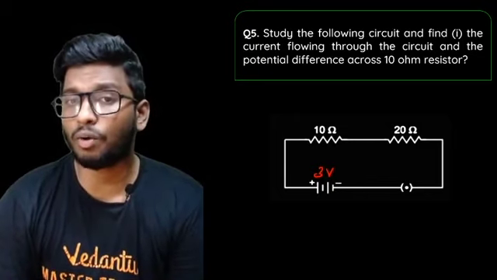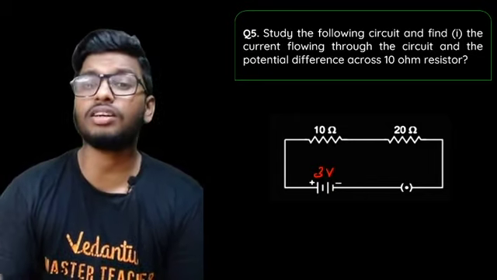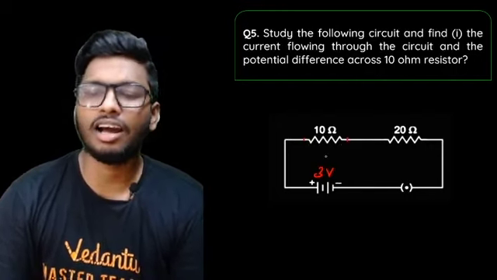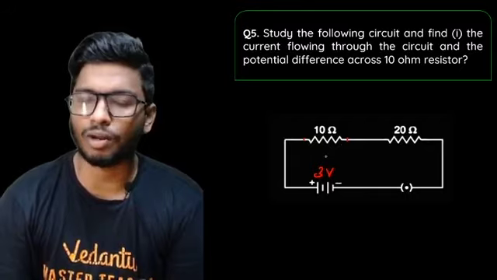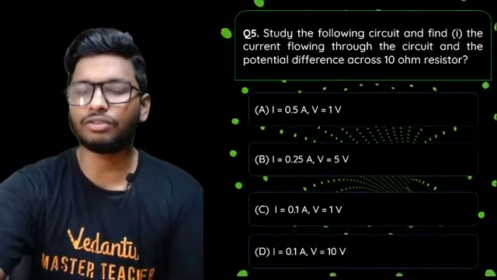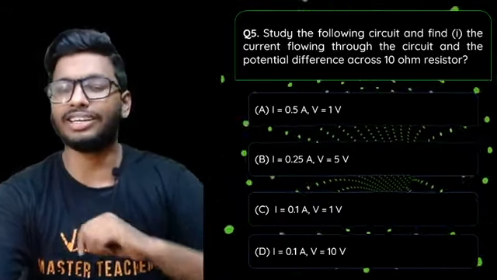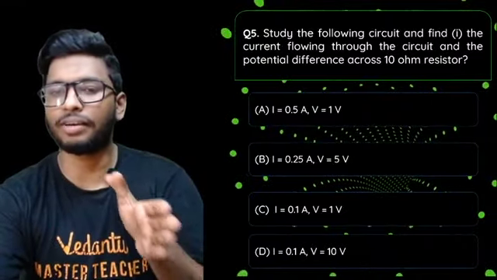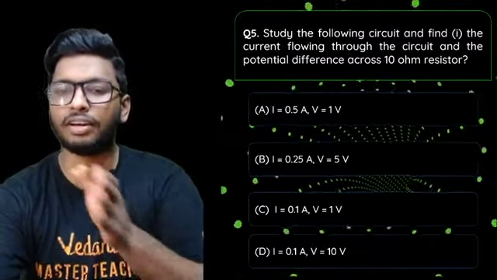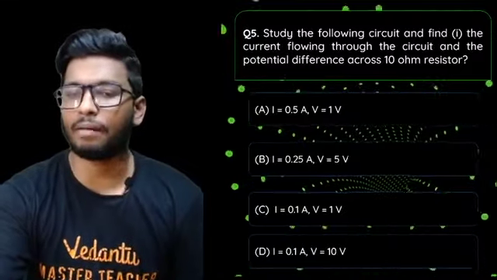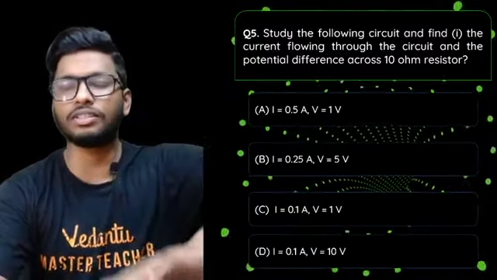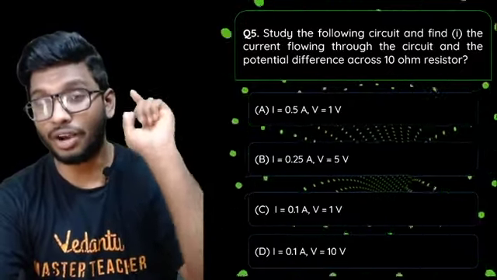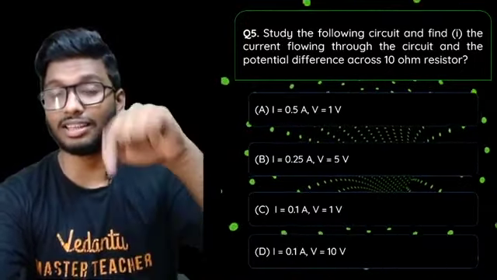So you're supposed to find out what is the current flowing through the circuit, as well as the potential difference across the 10 ohm resistor. Let's start with the basic stuff. These are the options given: A, current is 0.5 ampere and voltage is 1 volt; B, 0.25 amperes and 5 volt; C, 0.1 ampere and 1 volt; or D, 0.1 ampere and 10 volt. I want you guys to pause the video and let me know the answer in the comment section below.